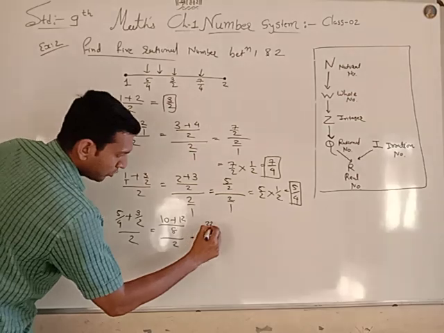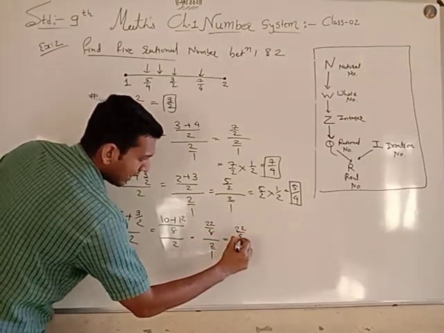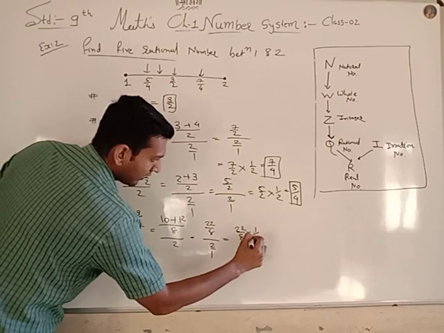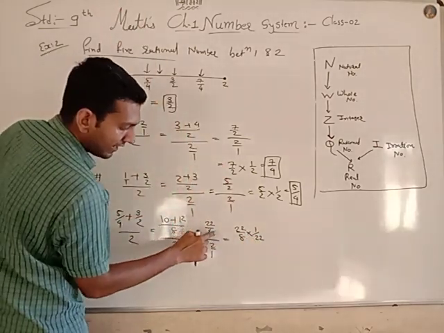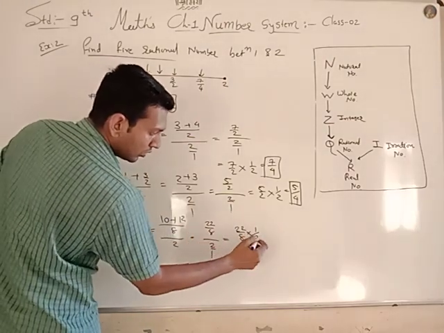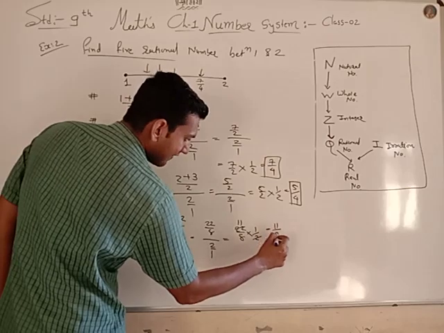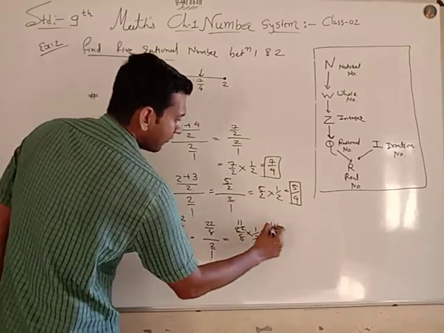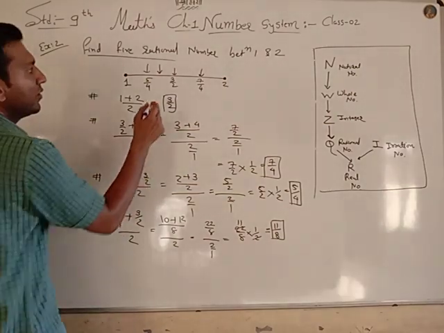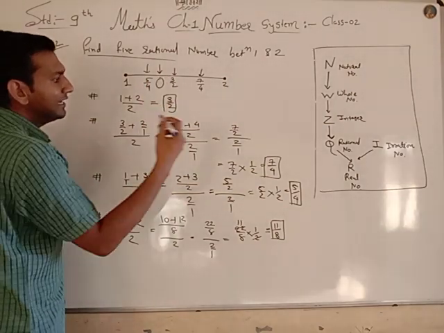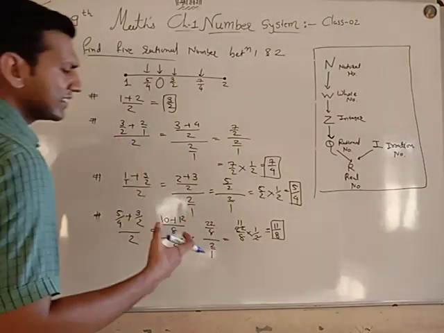So 22 upon 8 upon 2 by 1, 22 by 8 into 1 by 2. 2 11s are 22. So the answer is 11 by 8. My fourth rational number.